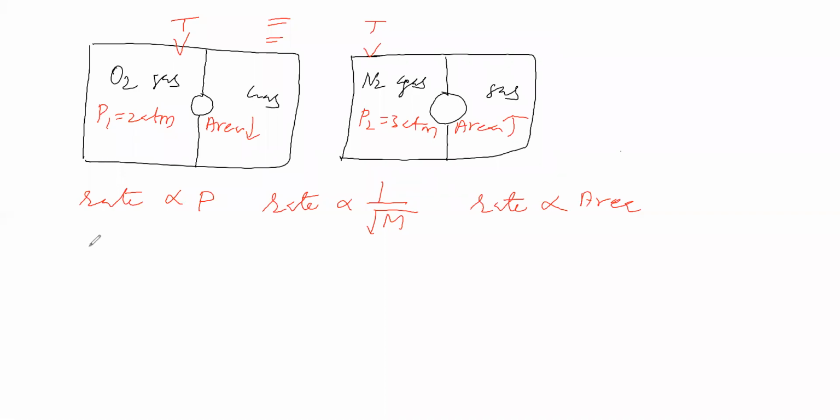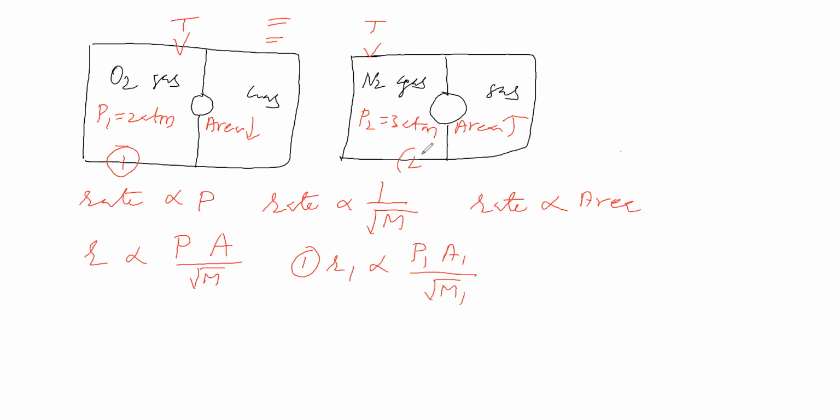So from this we get the relation that rate of diffusion is directly proportional to pressure of gas times area of tiny hole by square root of molecular mass. For the first gas, R1 is directly proportional to pressure of first gas times area of tiny hole by square root of molecular mass.